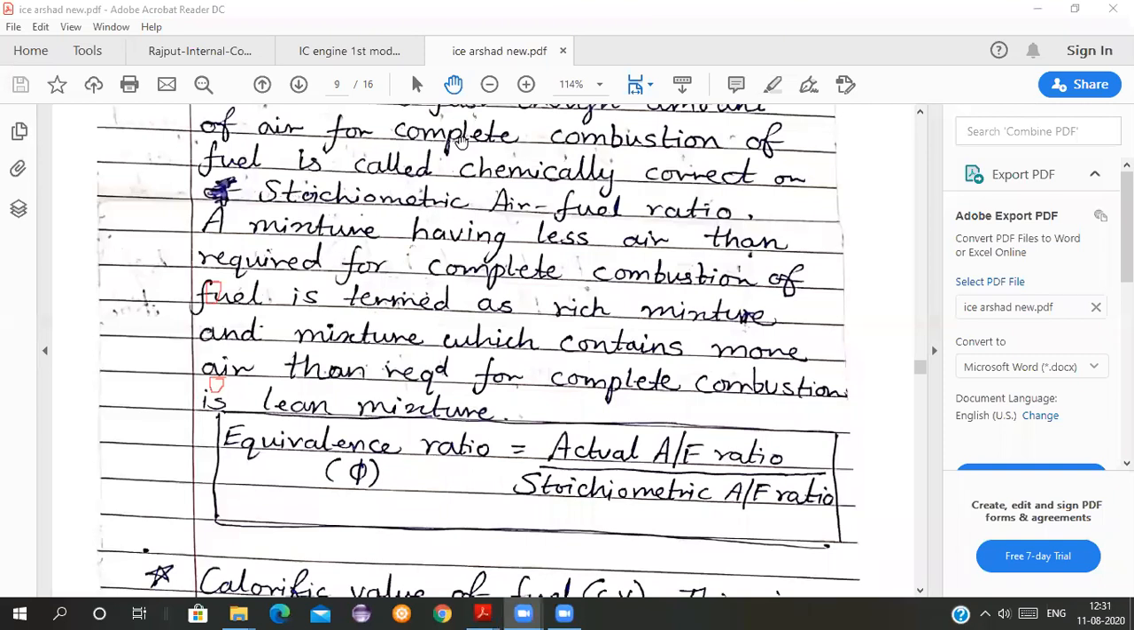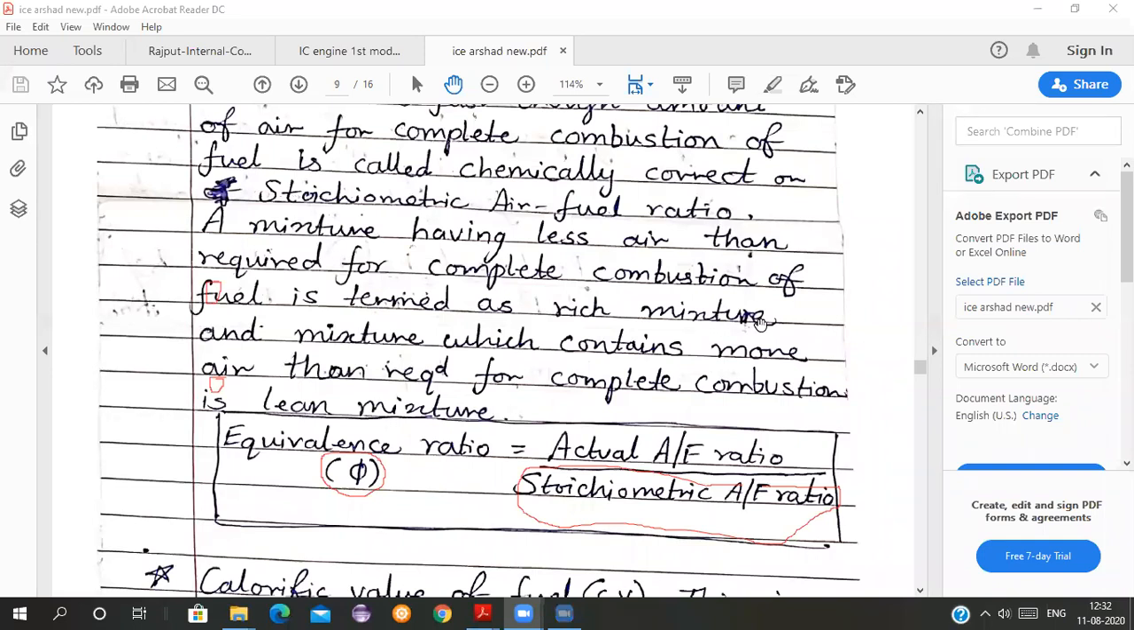Some questions have also come based on the equivalence ratio. This is your equivalence ratio or relative fuel air ratio, which we can also denote by phi. This is your relative air fuel ratio as compared to the standard air fuel ratio. The standard air fuel ratio is stoichiometric, which is 14.7. So the equivalence ratio is given by the actual air fuel ratio upon the stoichiometric air fuel ratio. That is called the equivalence ratio or relative air fuel ratio.